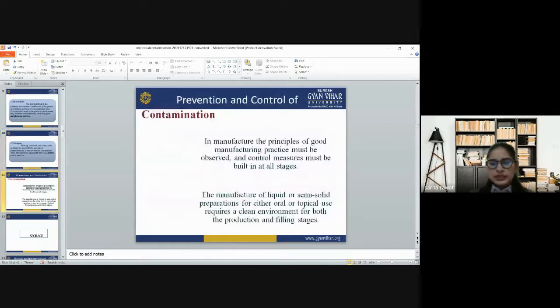Now, prevention and control of contamination. In manufacture, the principles of good manufacturing practice must be observed and control measures must be built in at all stages. The manufacture of liquid or semi-solid preparations for either oral or topical use requires a clean environment for both the production and filling stages.